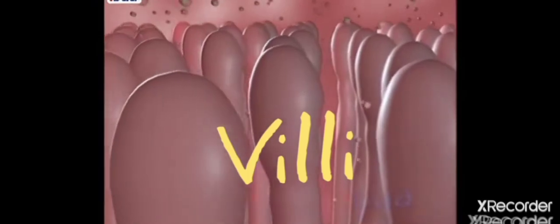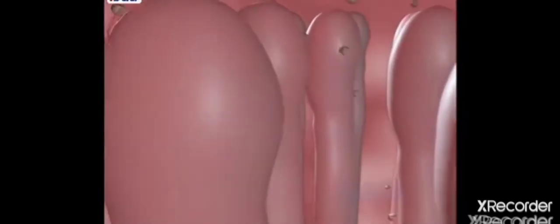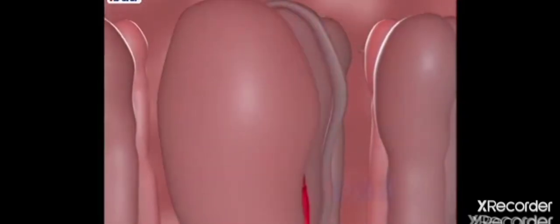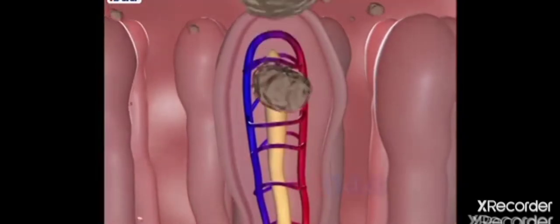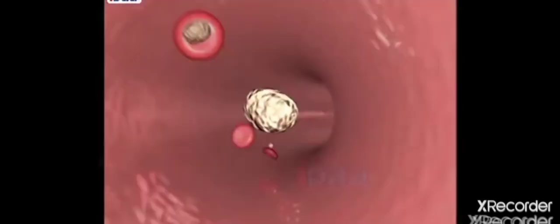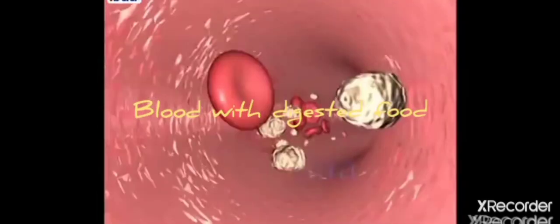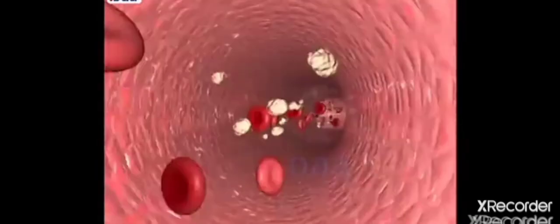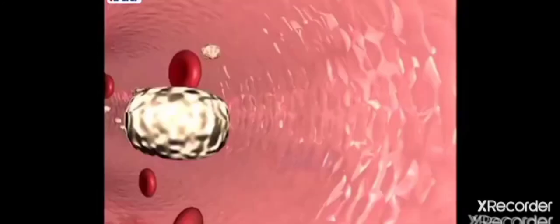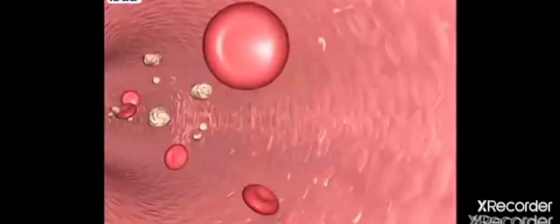In small intestine, number of finger-like projections are present which are called as villi. Villi is richly supplied with blood capillaries which absorbs the digested food material and supplies the digested food material to all cells in the body. You can observe the food particles are being absorbed by the blood. Children, remember, the food is absorbed in liquid state.